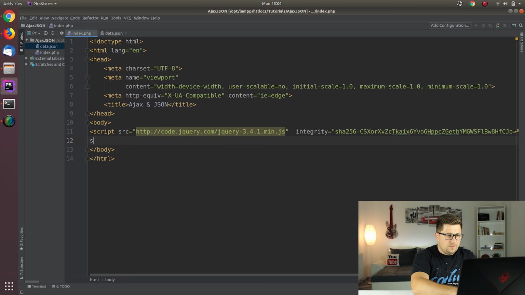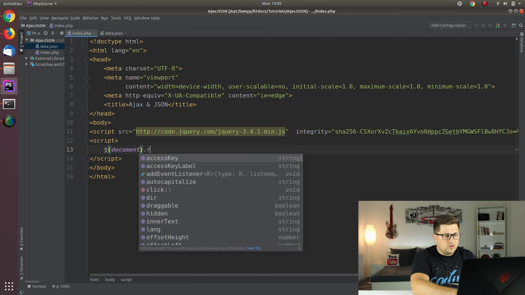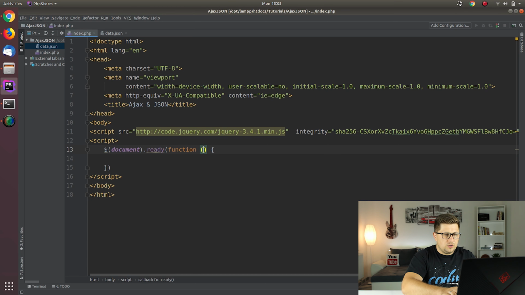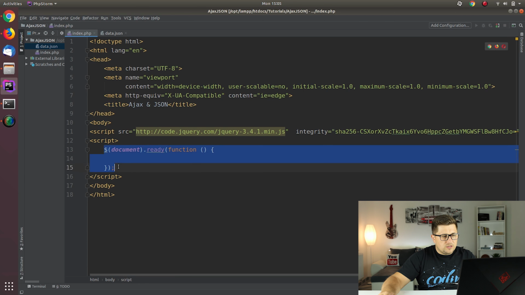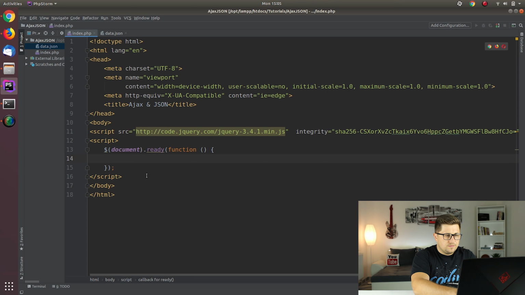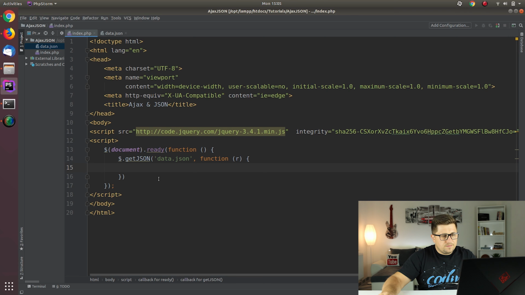Okay, now I will say that we are going to have a script, and then we will just wait for a document load. So I will say when document is ready, we are going to execute this function. And then inside this function, I will use getJSON, and then here we can specify the URL from which we are going to get the JSON data. In our case it's data.json, and then once we get the data, this function will execute its callback function,